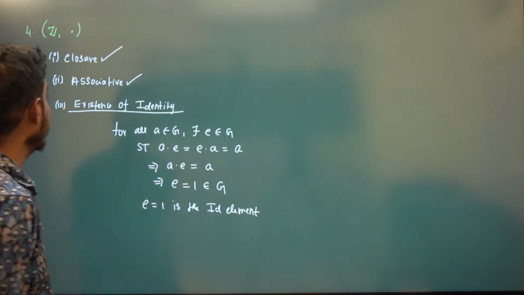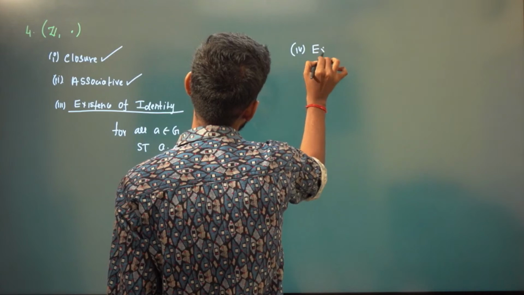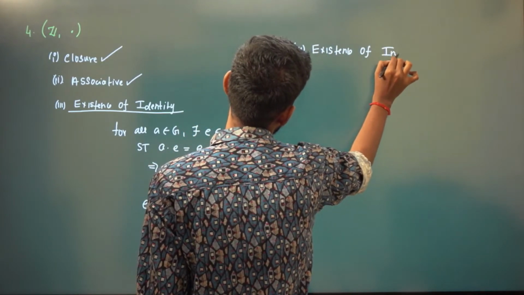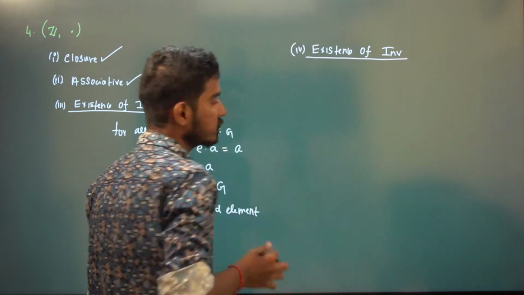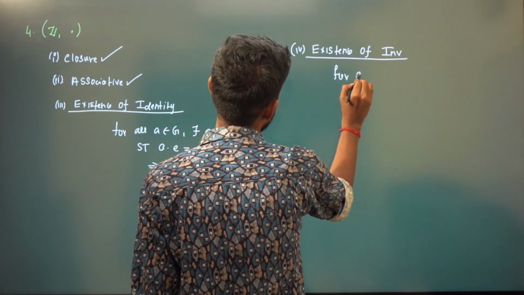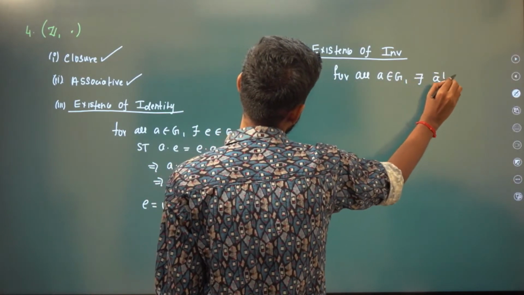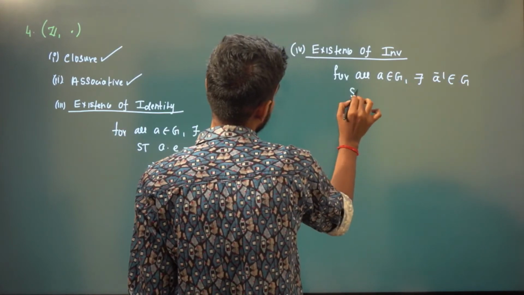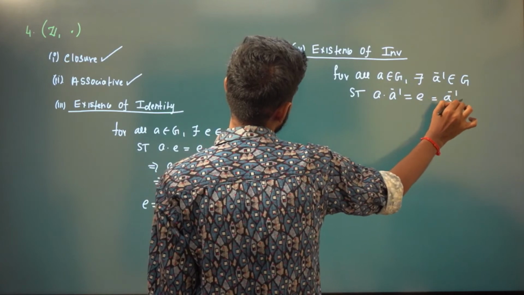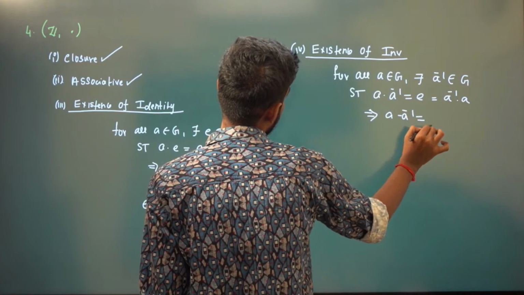What about inverse? Existence of inverse. For all A belongs to G, there exists an element A inverse in G such that A into A inverse has to give you E. So this implies A into A inverse is equal to 1.